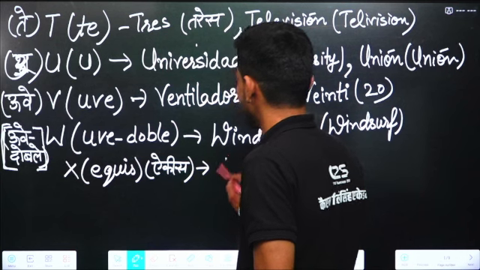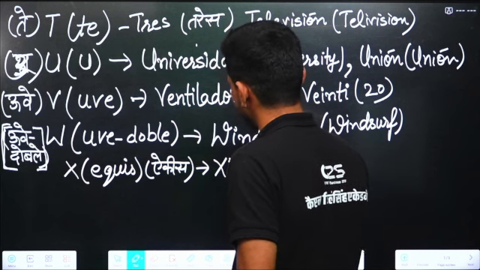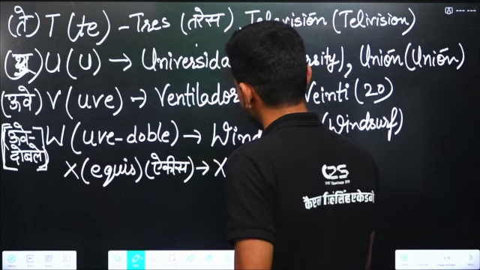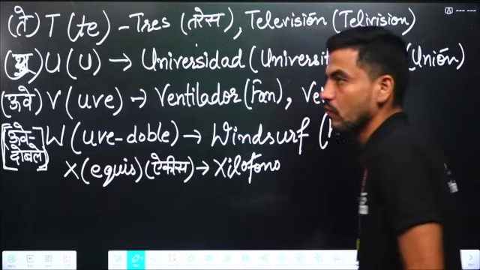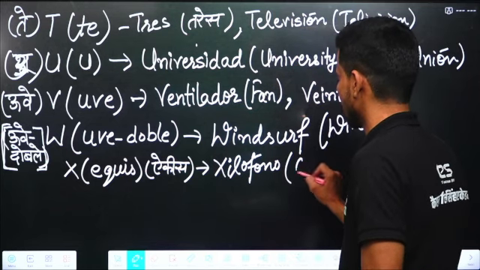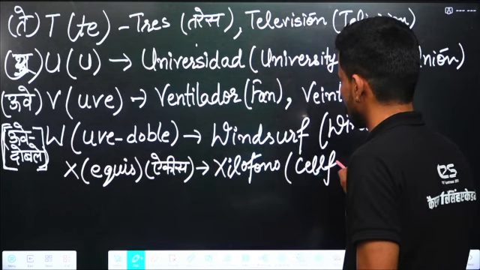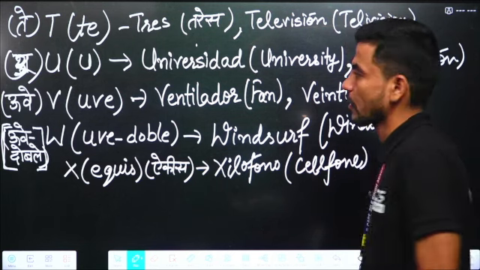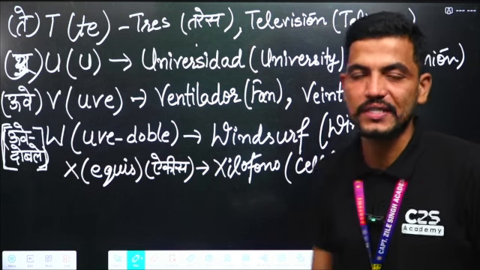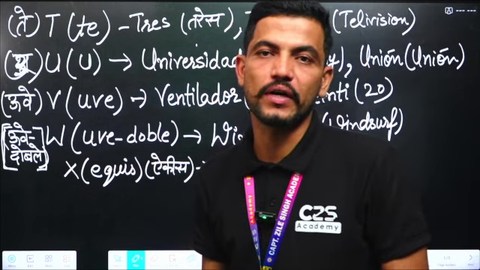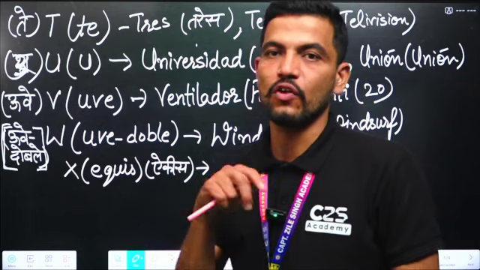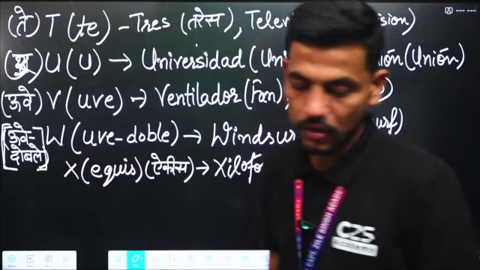For example, xilófono. The word with X, xilófono, means xylophone.